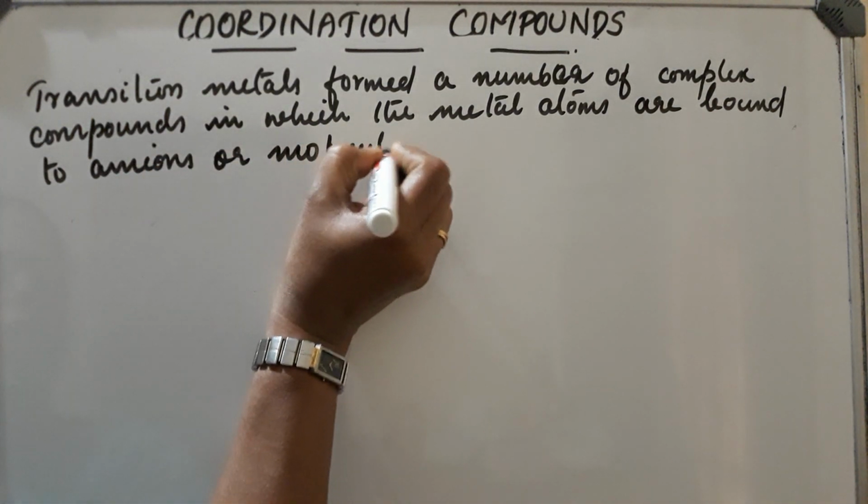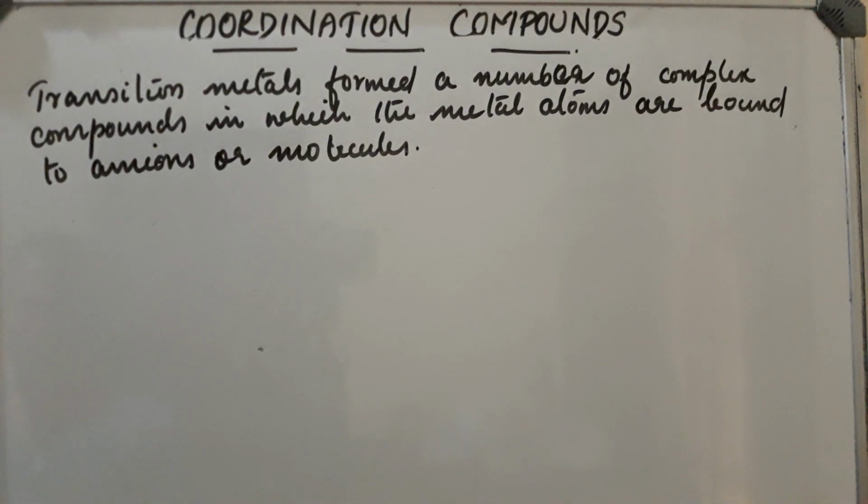Such compounds are called coordination compounds.